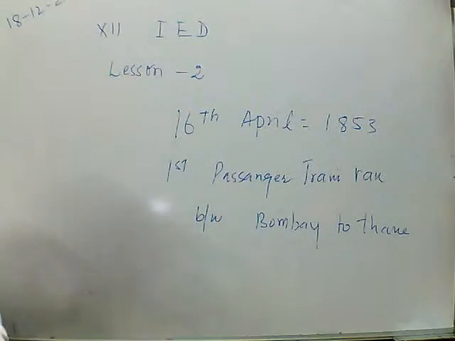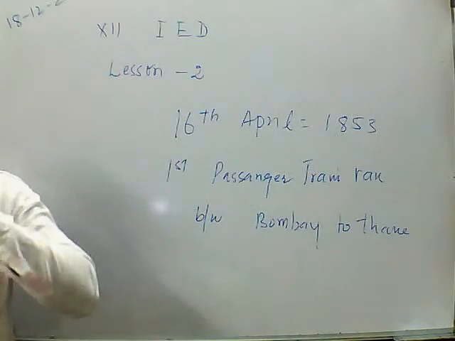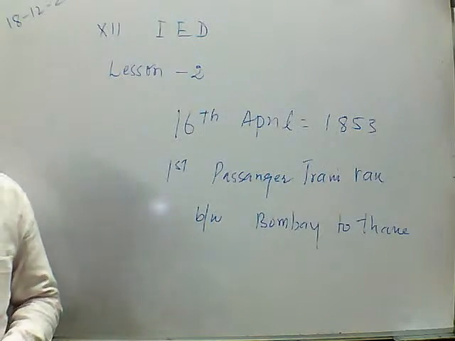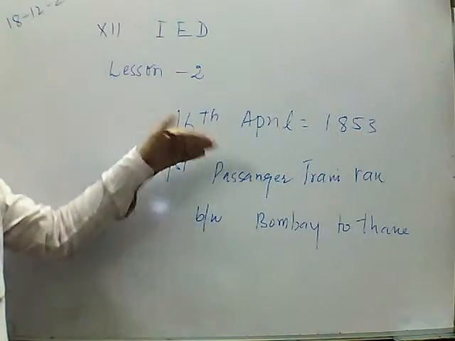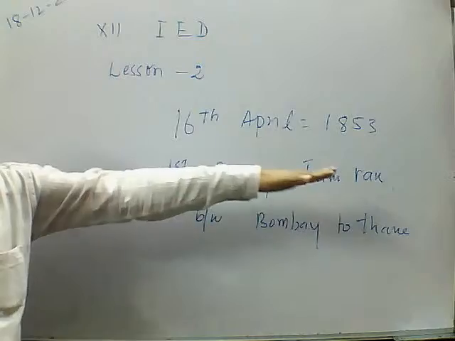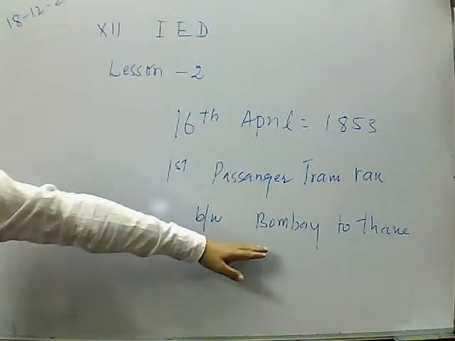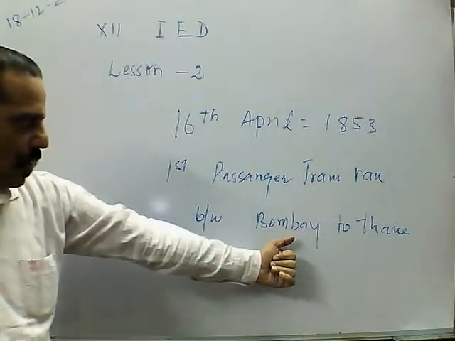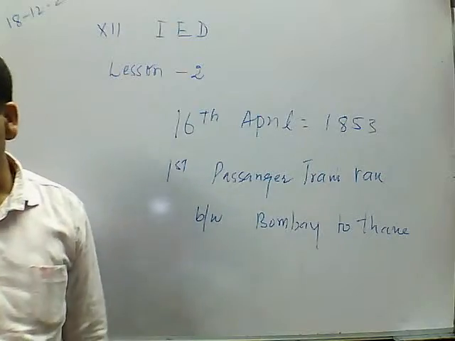On this day, 16 April 1853, understood? So the first passenger train ran between these two stations, Bombay to Thane.